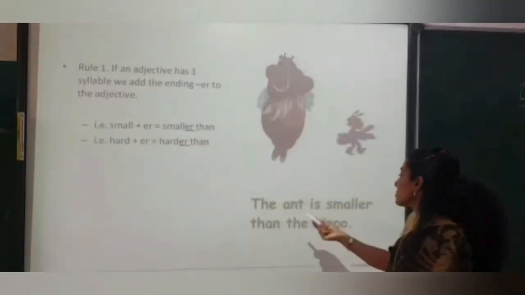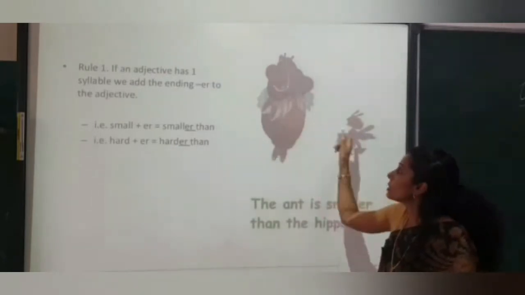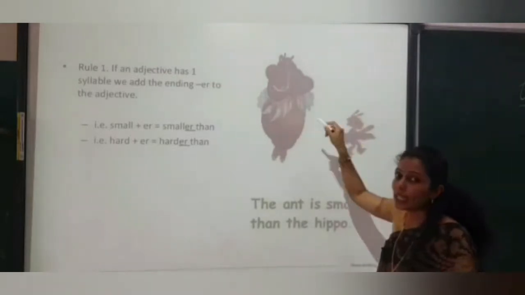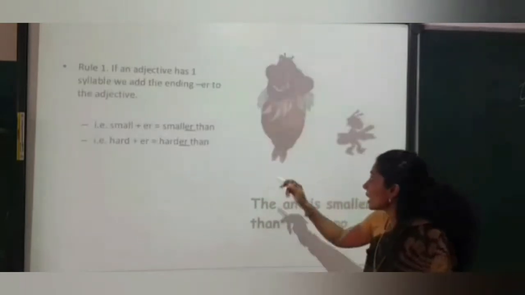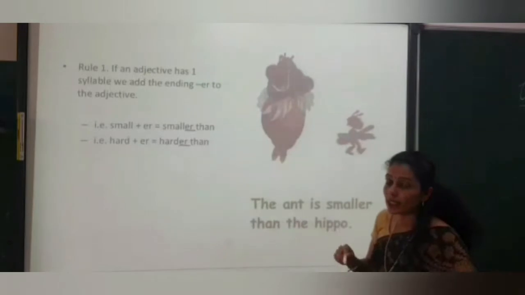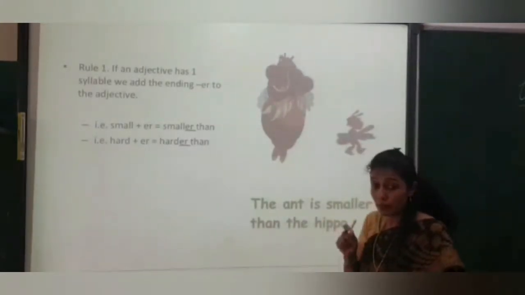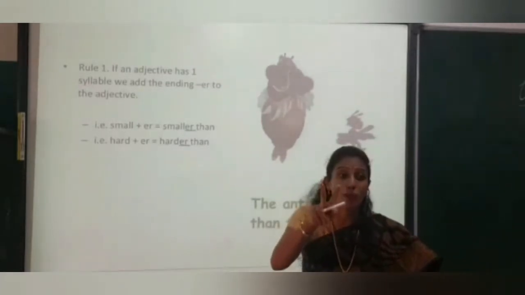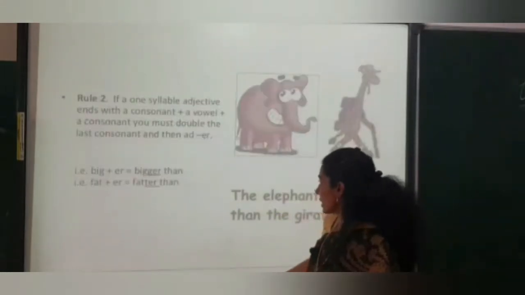See the example. The ant is smaller than the hippo. Can you see the comparison? Who is big and who is small? Yes, the ant is smaller than the hippo. Or you can also say the hippo is bigger than the ant. You can say it both ways. But remember, if you have to do the comparative degree, we require two objects, two things. Now moving on to the next one.